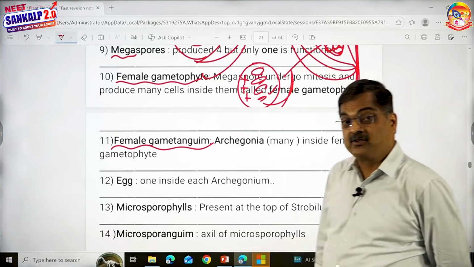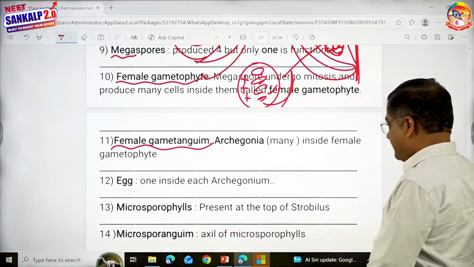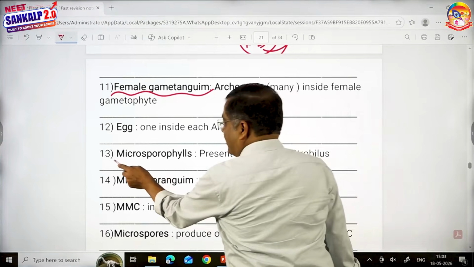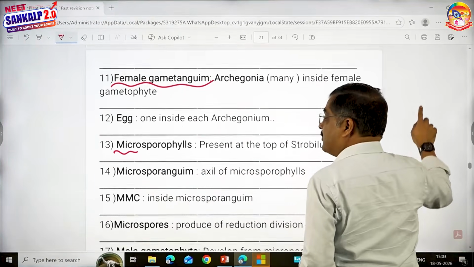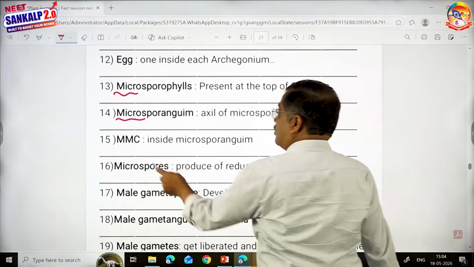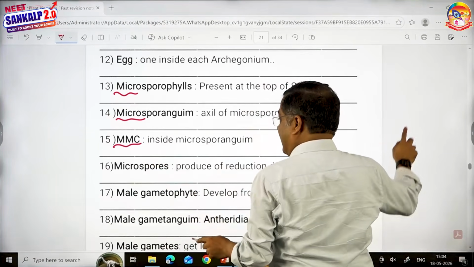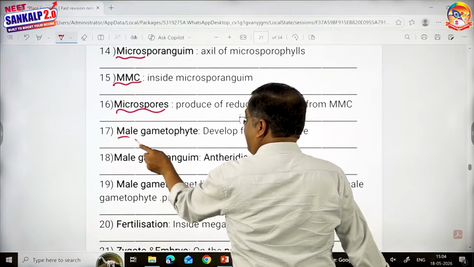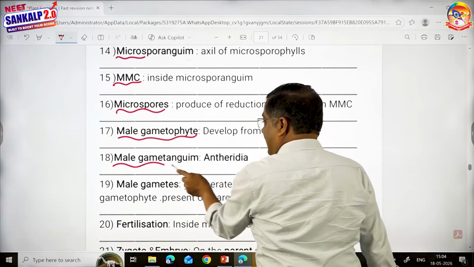Tell me for male reproductive system, can you tell? Easily you can tell. Microsporophyll. I use the prefix micro. Then microsporangium. Then microspore mother cell. Then microspore. Then male gametophyte. Then male gametangium.